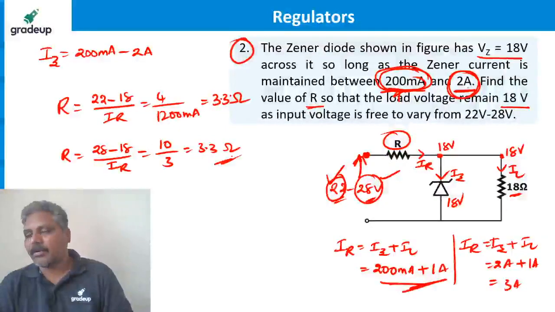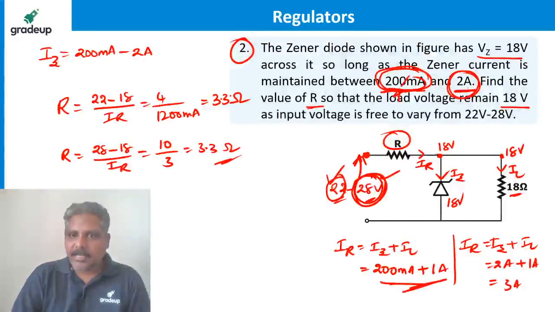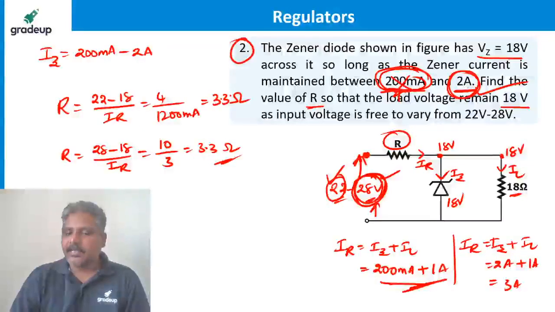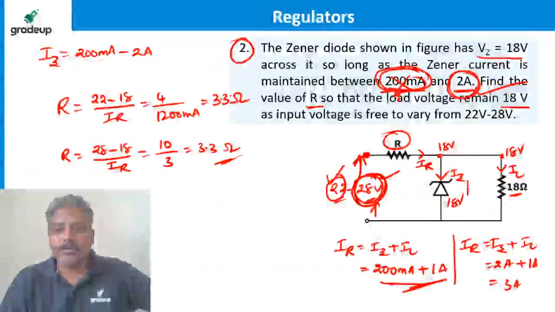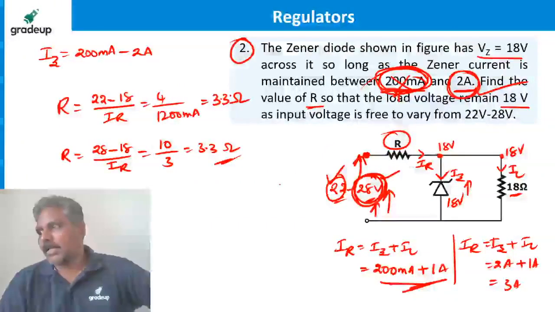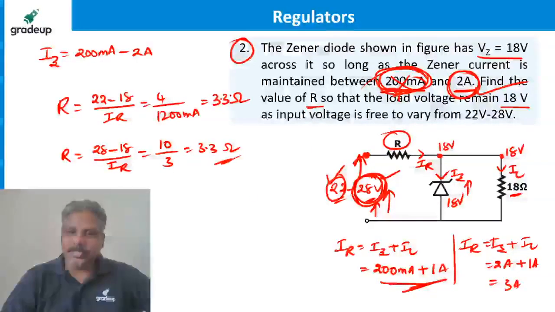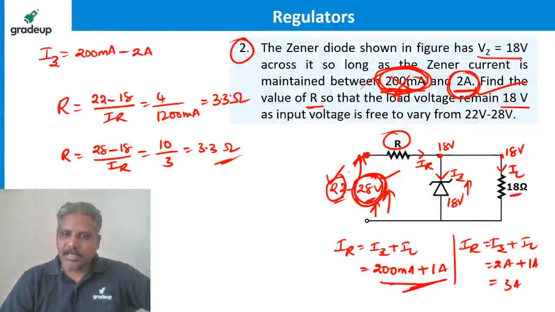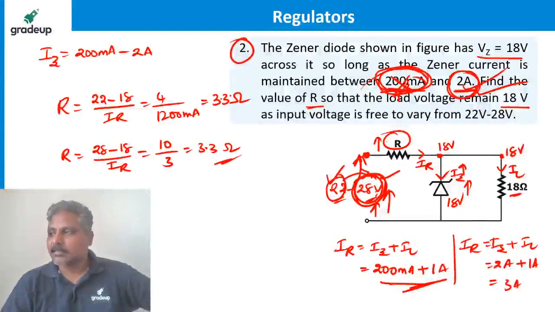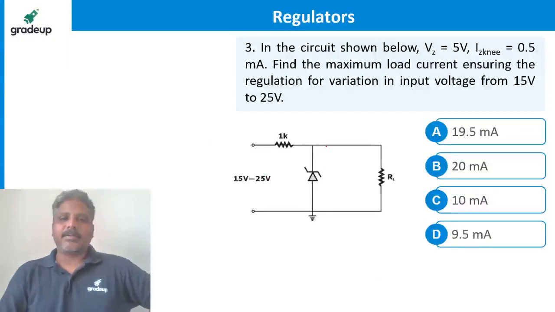That's where some of you may be wrong. See, when you take this voltage, the current cannot be this, the current should be this, because more voltage means more current goes to the zener. If more voltage is applied, the same current will not flow. Yes, Verma, exactly. For 22 volts, IZ equal to 200 milliamperes. If voltage increases, IR increases, IZ increases. So the current for 28 volts must not be this, must be this. Clear? Right, guys. Come on, go for this question now.